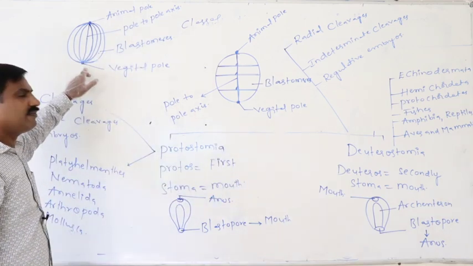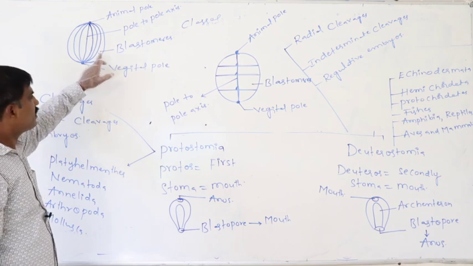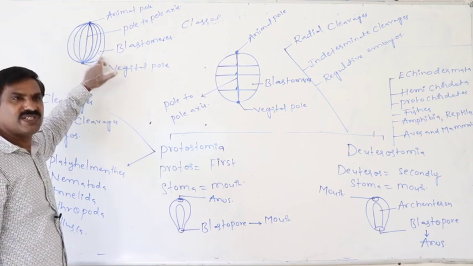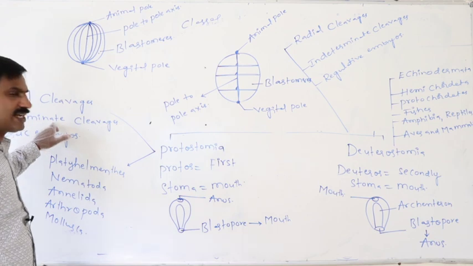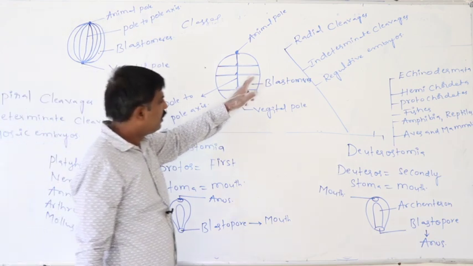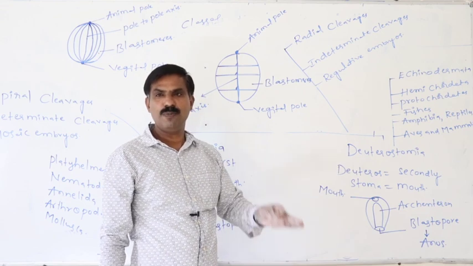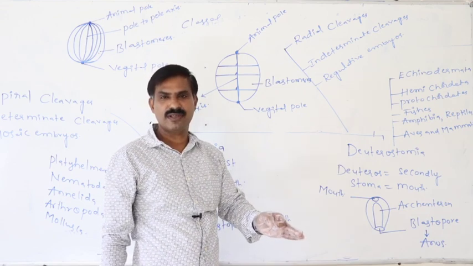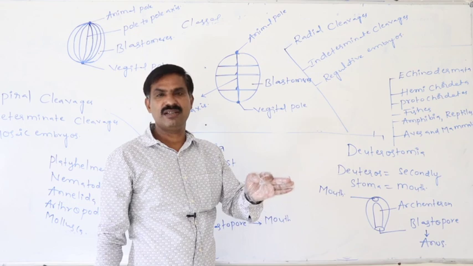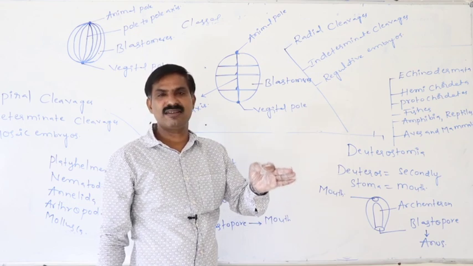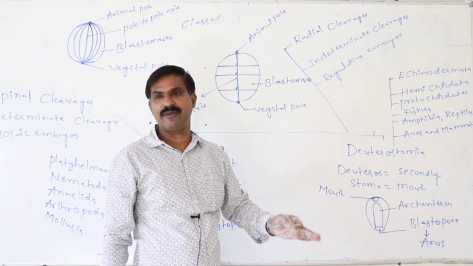In this kind of cleavage, if the blastomere's future is decided immediately, that is determinate. But here, though blastomeres get formed, their fate is not decided immediately.